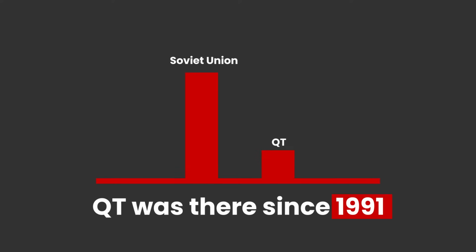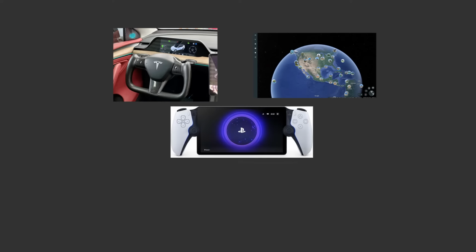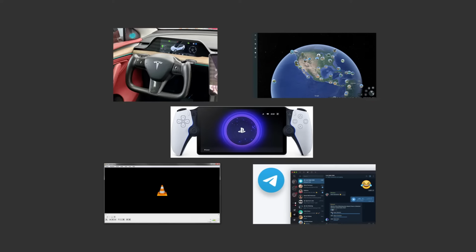It has been around since 1991. Yeah, before the internet was even cool. So it's used in everything from Tesla's dashboard to Google Earth to PlayStation's UI. It's there, even in your best multimedia platforms, VLC Media Player or Telegram.